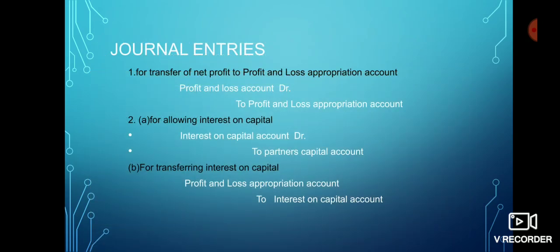Now, journal entries regarding the amounts distributed to the partners through the profit and loss appropriation account and the amount transferred to their capital account. First of all, for transfer of net profit to the profit and loss appropriation account, the entry will be profit and loss account debit to profit and loss appropriation account.